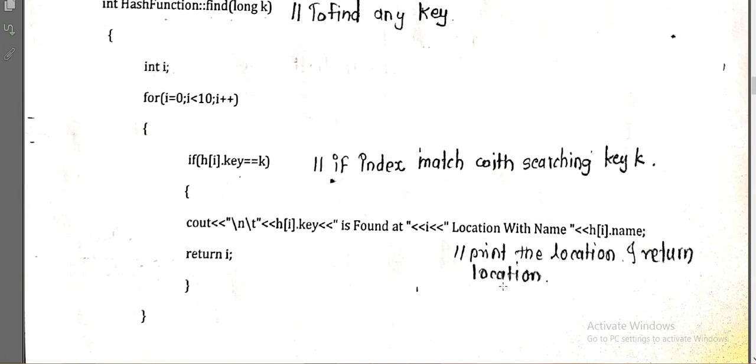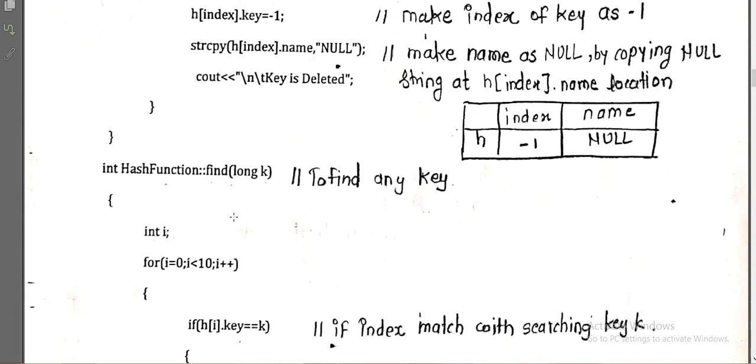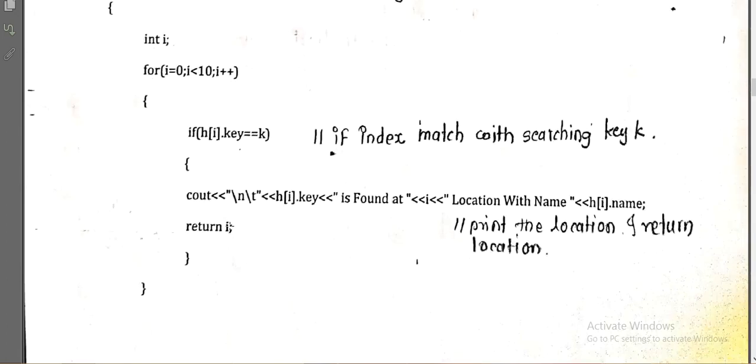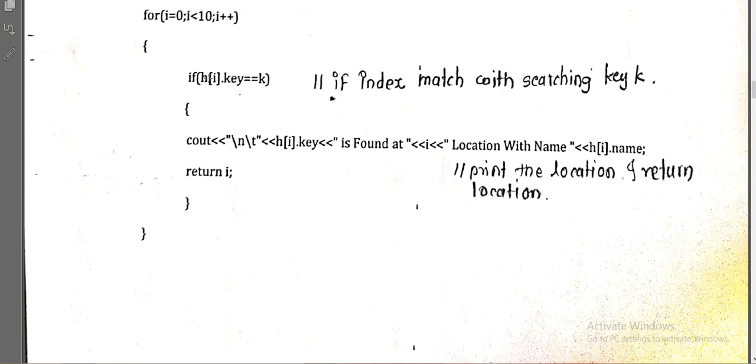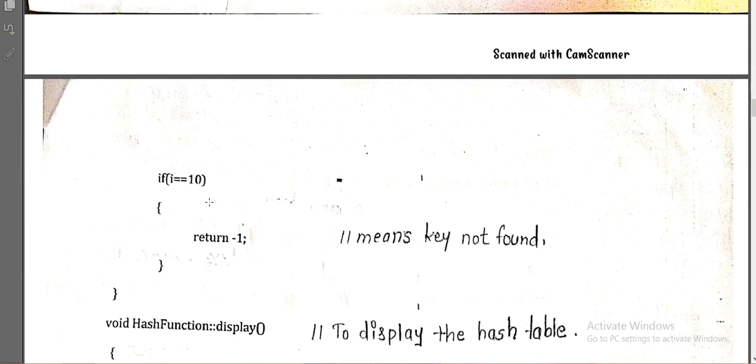So it will print the location and it will return the location. Here you can see it is again returning the location i. As we have seen in the delete operation, the find of key is returning something, and that we are storing in the index. So what is it returning? It is returning i, which is nothing but the location. So it returns the location of the key which is found, right? Now, what about if the key is matched with the given key? If your current key is matching with your searching key, then we need to do this.